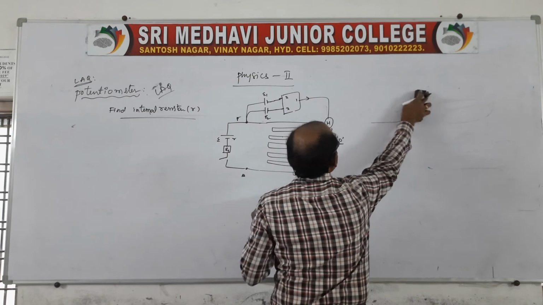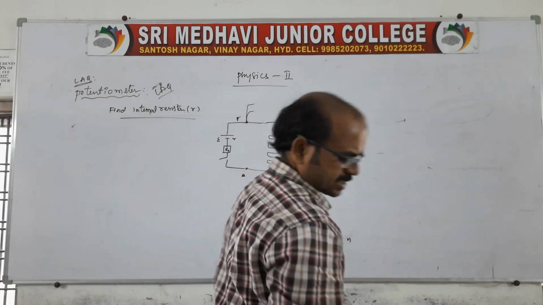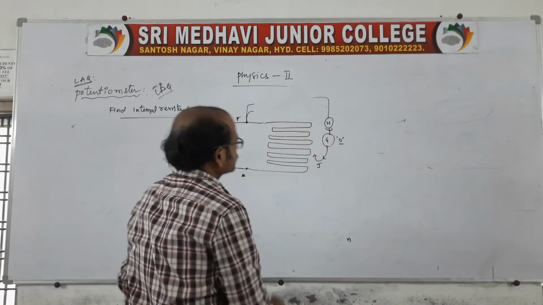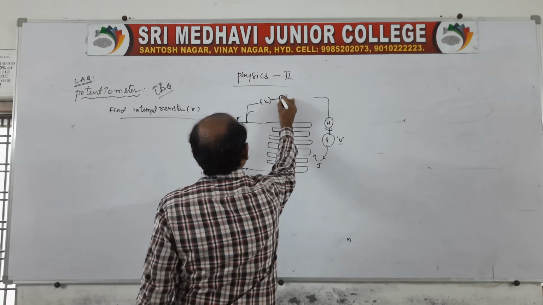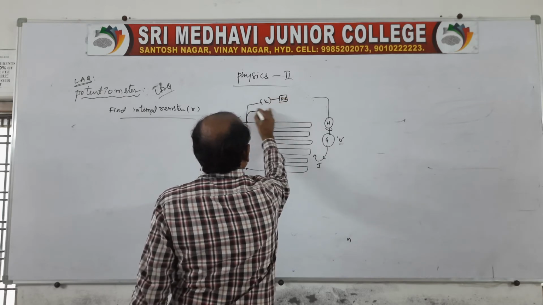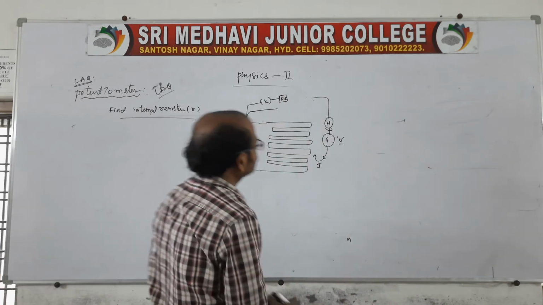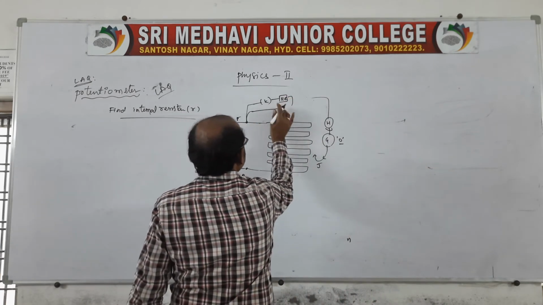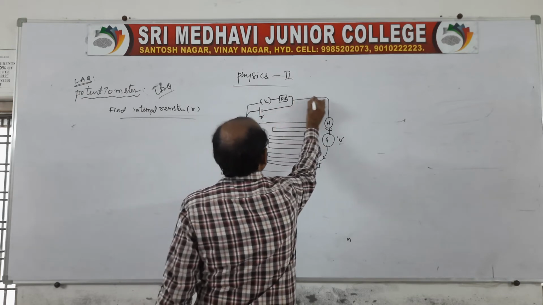Just here we need to change only this. Here there is one key and a resistance box RB connected. There will be the EMF of one given battery connected along with its internal resistance, which is connected like this.